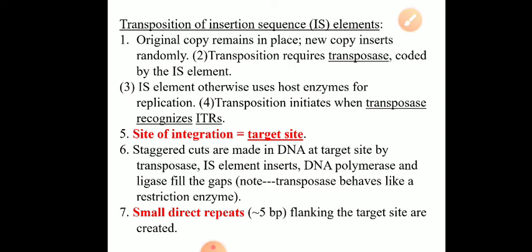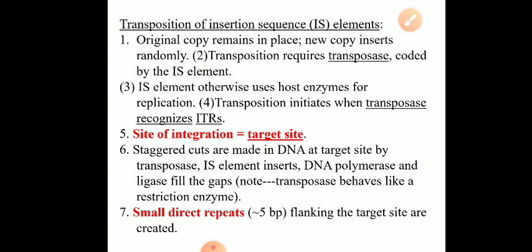New copy inserts randomly. Transposition requires transposase enzyme coded by the IS element. Otherwise, the IS element uses host enzymes for replication. The transposition starts when transposase enzyme recognizes ITR. So when the transposase enzyme recognizes the inverted terminal repeat, transposition will start.